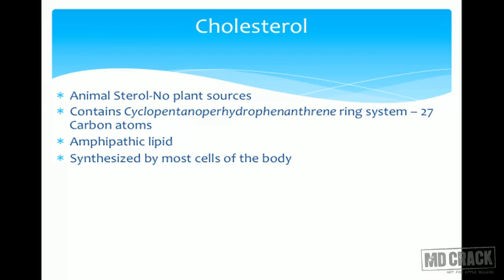Is it synthesized in our body? Yes. By which cells? Only the liver? No, it is synthesized by all the cells within the body. Why? All the cells have a cell membrane, and the cell membrane contains cholesterol. And so cholesterol is an essential component of the cell membrane. Hence all nucleated cells synthesize cholesterol within the body. What is its role in the cell membrane? It is responsible for the fluidity and stability. In one place we say stability, at another place we say fluidity of the cell membrane. Depending upon the cholesterol content, the hydrophobic core will change. So it is responsible for both the fluidity and stability of the cell membranes.